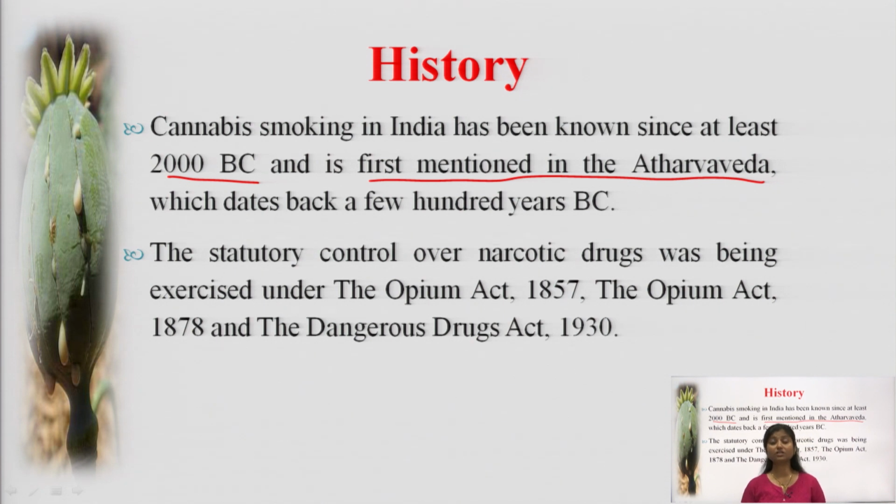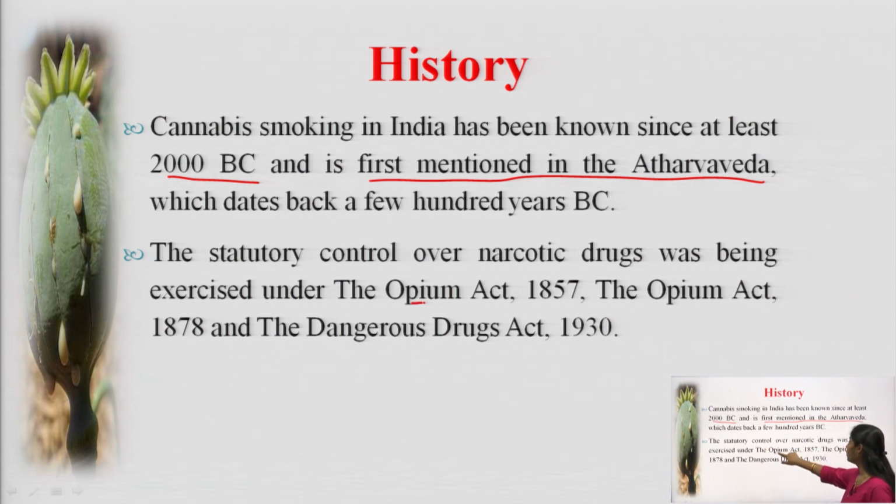The statutory control over narcotic drugs was being exercised under the Opium Act 1857, the Opium Act 1878 and the Dangerous Drugs Act 1930. So prior to the current act that we are talking about, there were 3 acts.